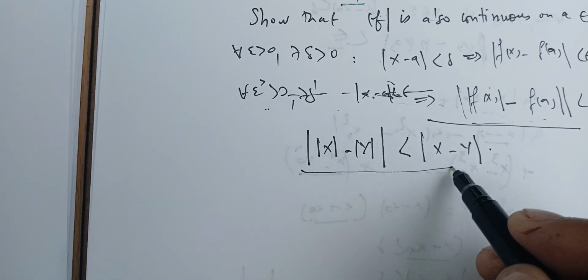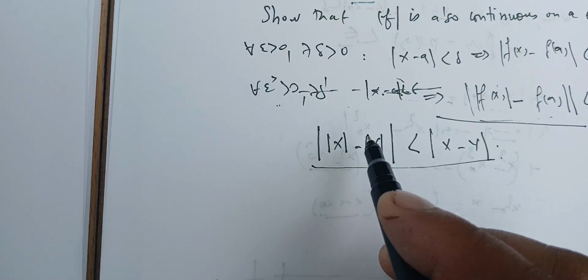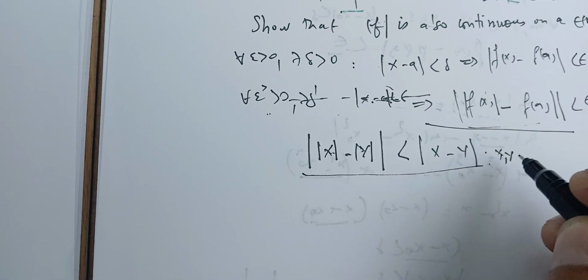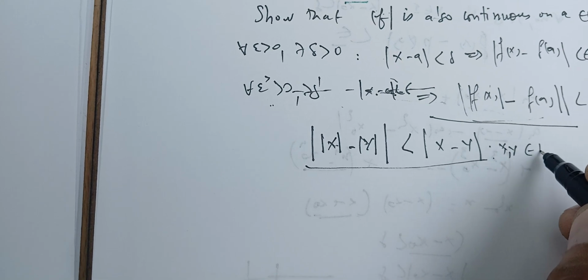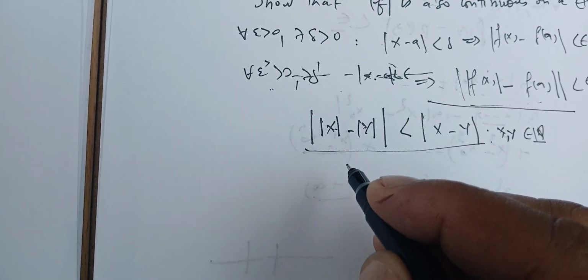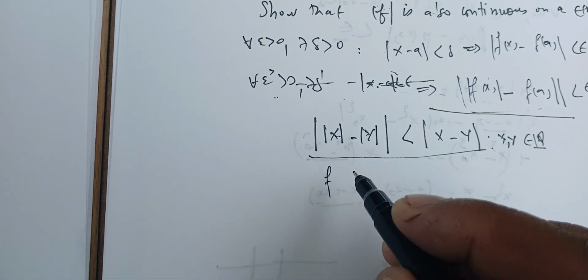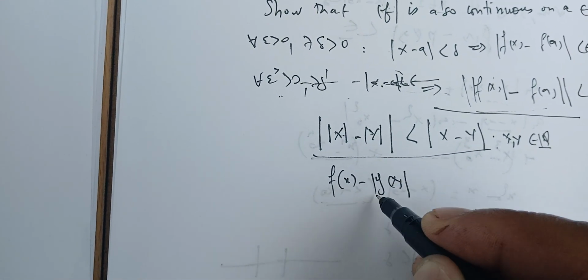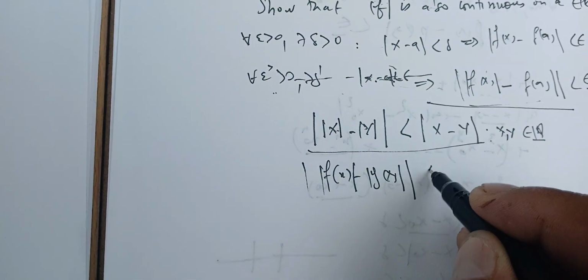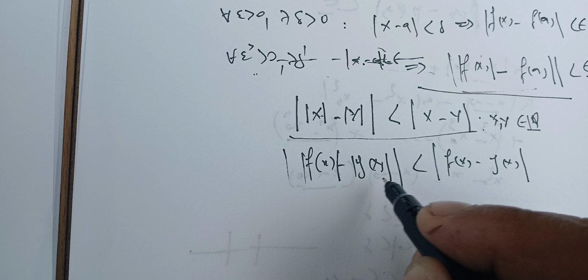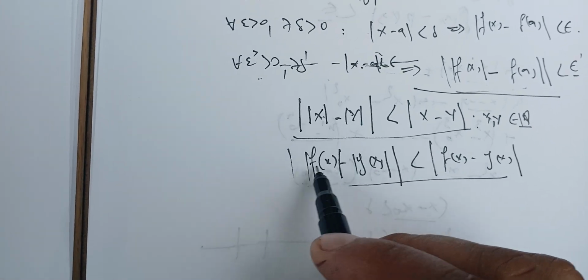I've proved this in one of the videos, but that was for the case when x and y are in R. Here we want to prove it for functions: that ||f(x)| minus |g(x)|| is less than |f(x) minus g(x)|. But we can prove it.